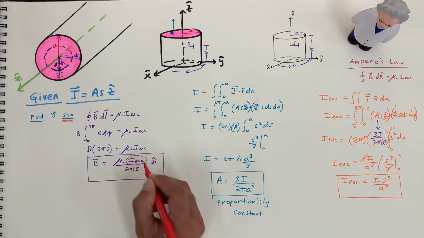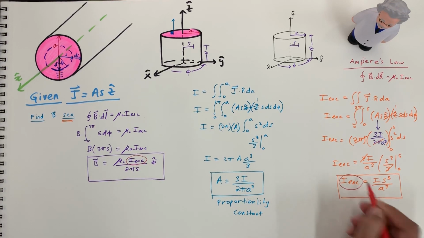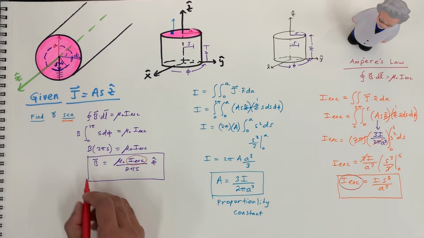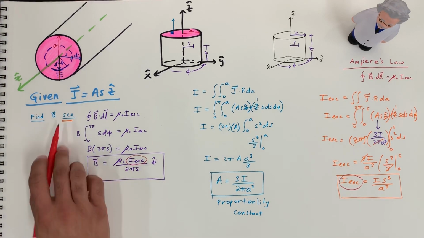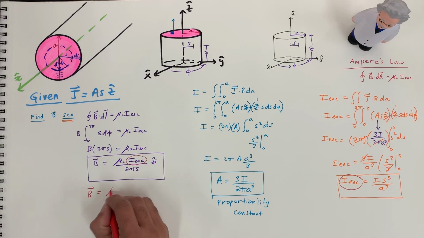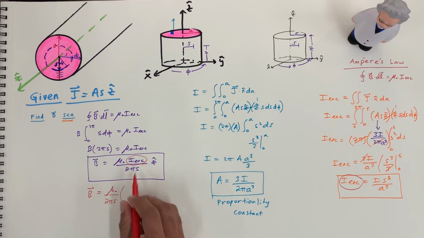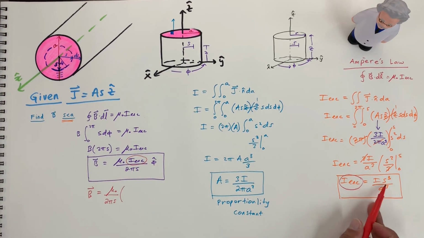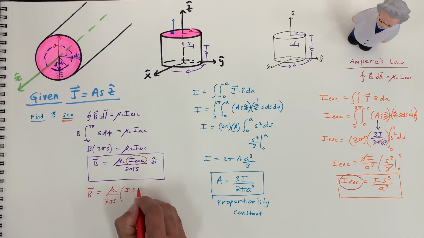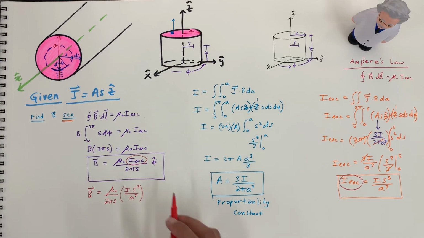We needed this, and we calculated it here, so let's write B. The magnetic field in this region is equal to mu naught, which is the permeability of free space. I'll write down everything down here first, 2 pi s, and then I enclosed is going to be I s to the third over a to the third.